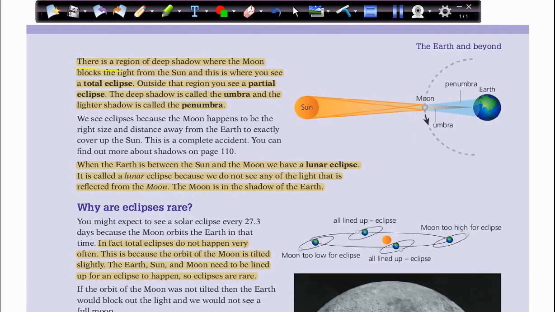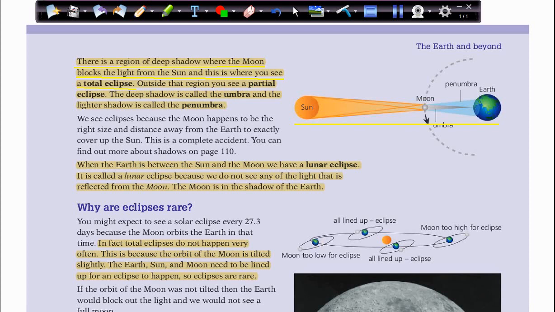There is a region of deep shadow where the moon blocks the light from the sun, and this is where you see a total eclipse. It is a phenomenon called an eclipse, where the moon covers the sunlight during the daytime. This is called a total eclipse, and it happens maybe after many years, when the sun is in the same line with the moon and the earth, when the three of them line up together.